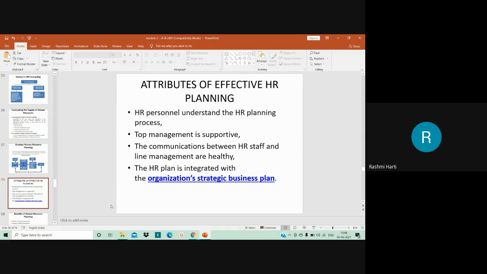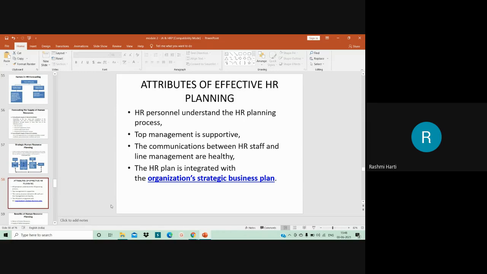And the second attribute for effective HR planning is top management support. If top management doesn't support, in terms of budget, in terms of finance, then HR planning may not be very perfect. So HR planning cannot go in the right way if top management doesn't support. So top management support is very much necessary for your human resource planning to be effective.